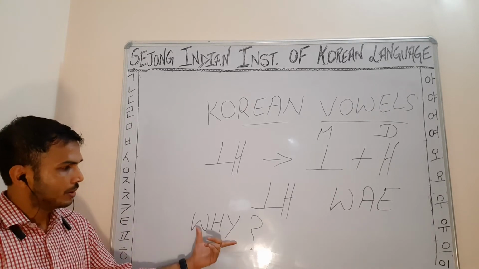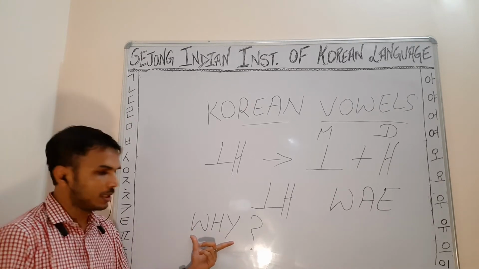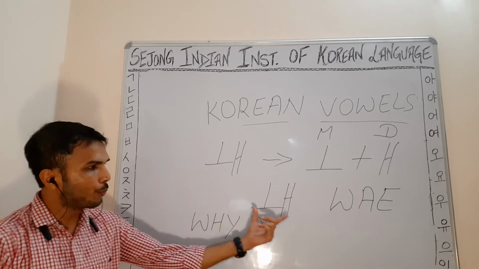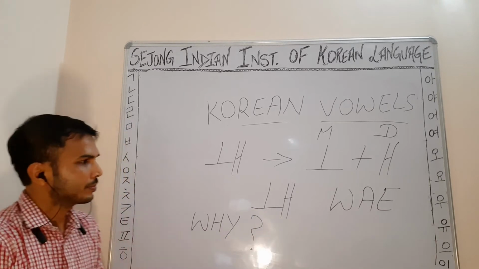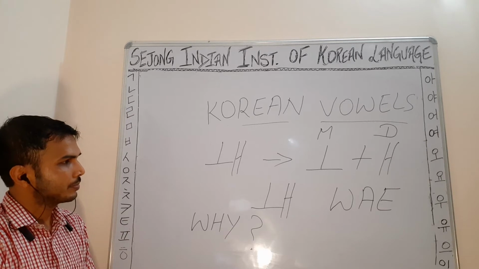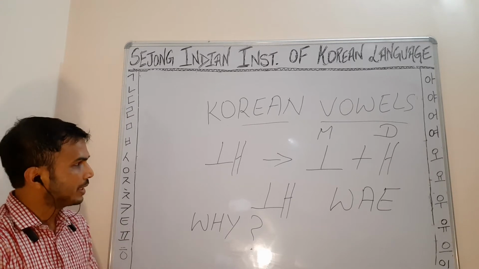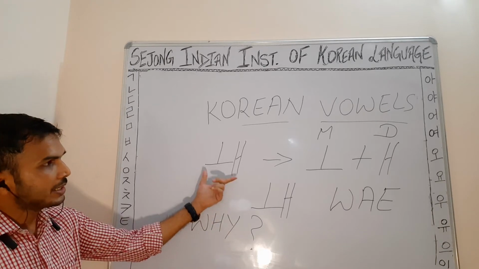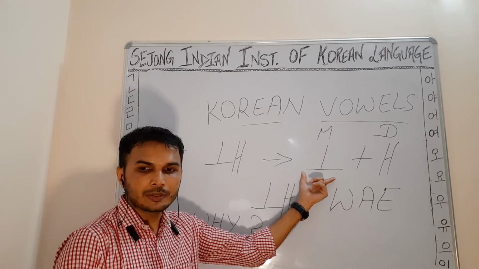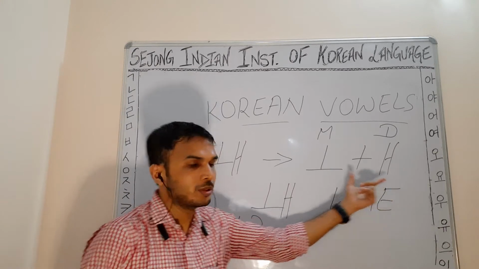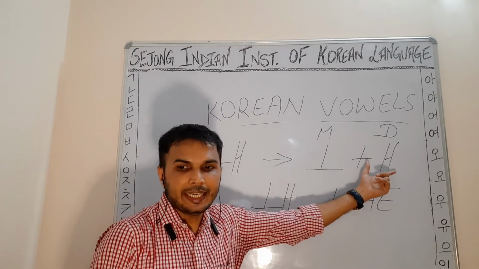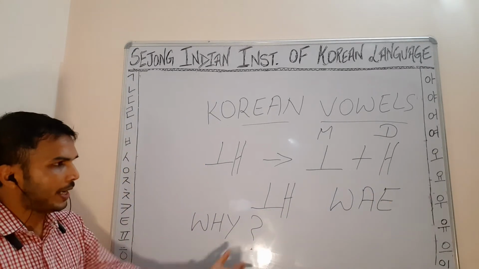Okay. So the root vocab will be where. Hope I am clear. So where is a combination of one monophthong and one diphthong. O plus A. It will become where.